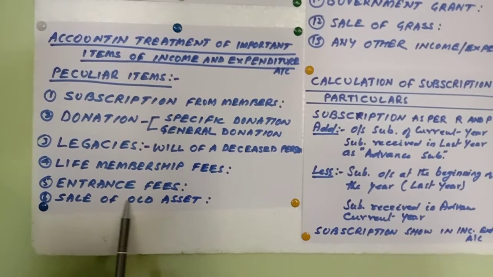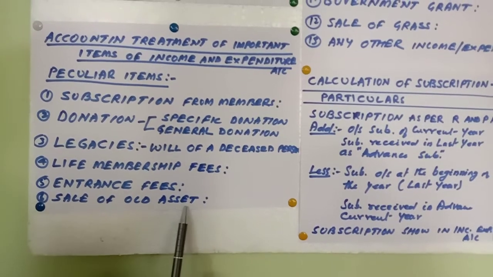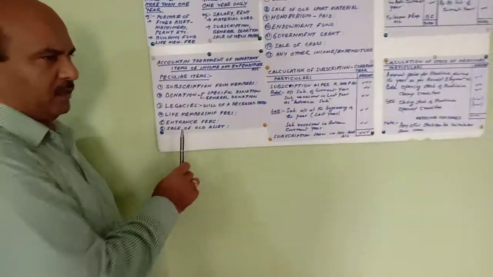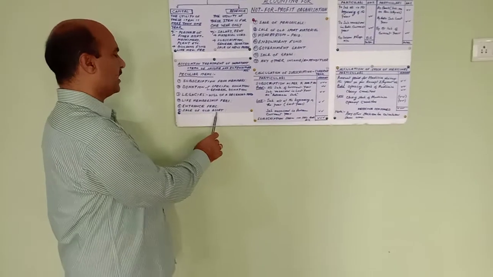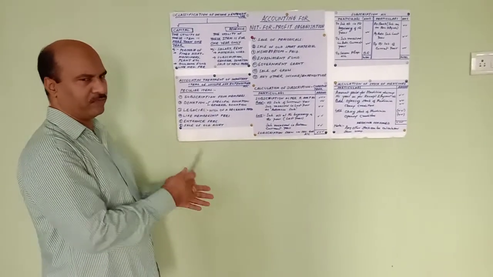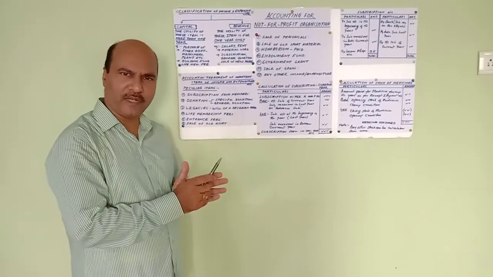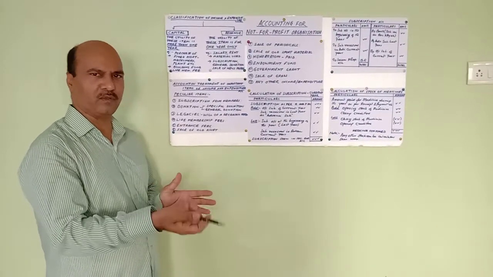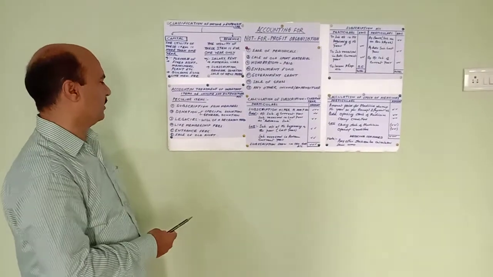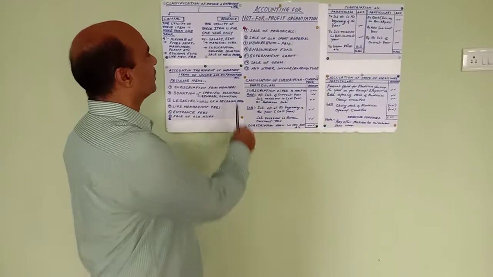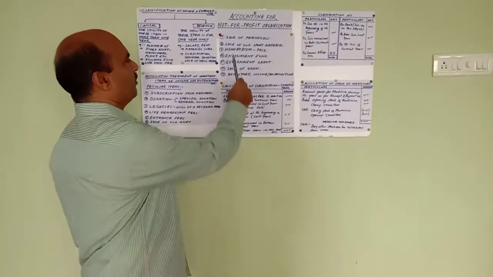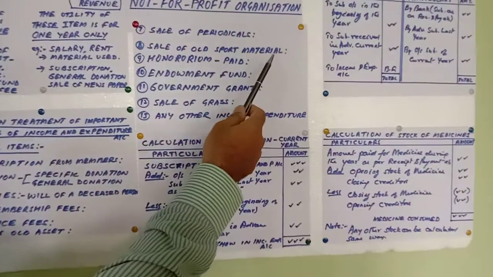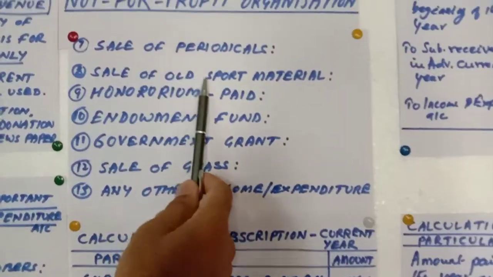Then the sale of old assets. If sale of old assets is given, then the difference between the cost of the assets and the sale value, if there is a loss, should be taken to the debit side of income and expenditure. If it is a gain, it should be taken to the credit side of income and expenditure. Then sale of periodical. Sale of periodical is a revenue income.